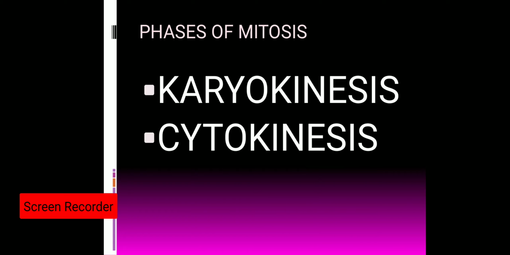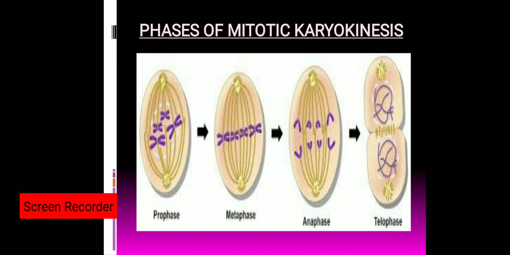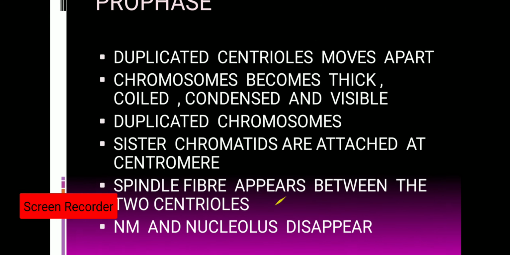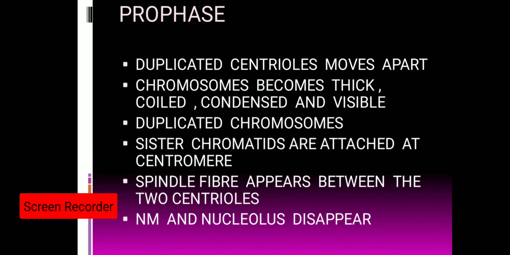So, in any type of cell division, first karyokinesis takes place, then this karyokinesis leads towards cytokinesis. So let's start with the phases of karyokinesis of mitosis. The mitotic karyokinesis is divided into four basic phases, that is prophase, metaphase, anaphase and telophase. So what happens in prophase? The duplicated centrioles move apart.